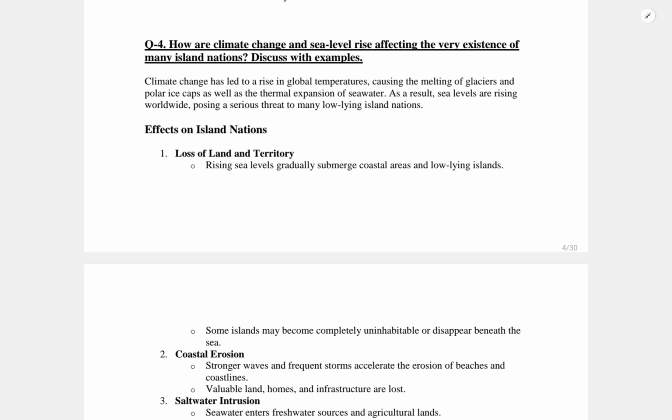The next would be a threat to freshwater resources, because as the sea level rises, the water level rises in salty form. Saltwater intrusion contaminates freshwater aquifers, leading to water scarcity. We have seen places like Kiribati, where wells have become saline. The well water is becoming saline and making potable water scarce, which is leading to drinking water scarcity in these island nations.